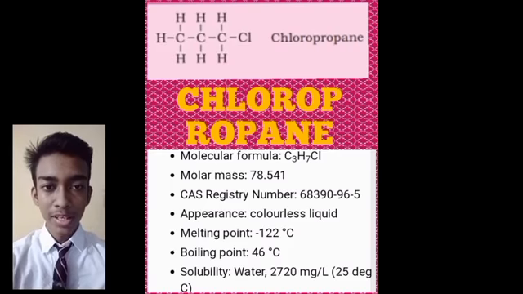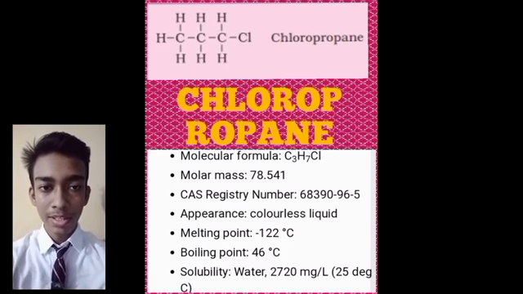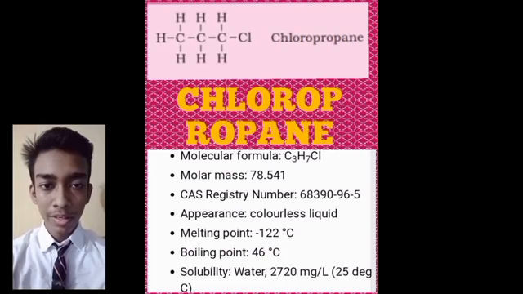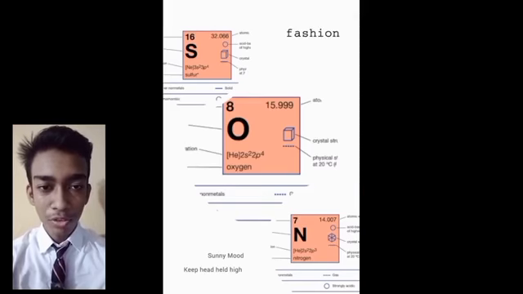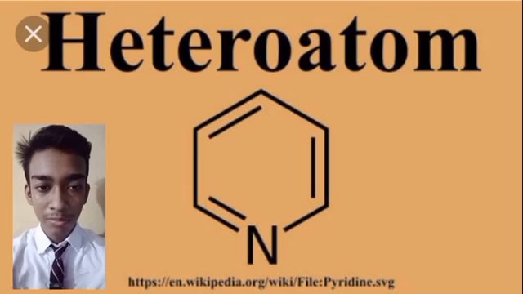Carbon seems to be a very friendly element. Not only does it make bonds with hydrogen, but also with other elements. Let's see how. On the screen you can notice chlorine and propane. Here chlorine is removing one hydrogen from propane to form chloropropane. In fact, chlorine is acting as a substituent in place of one hydrogen atom, keeping the valency of carbon satisfied. In this way, other elements such as oxygen, nitrogen and sulfur can also replace hydrogen in the carbon compound, keeping the valency of carbon satisfied. Hence, they are also known as heteroatoms.